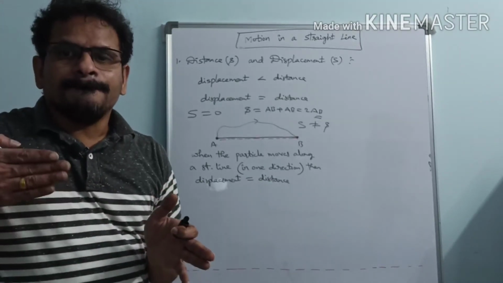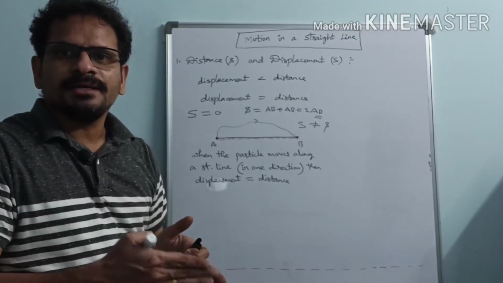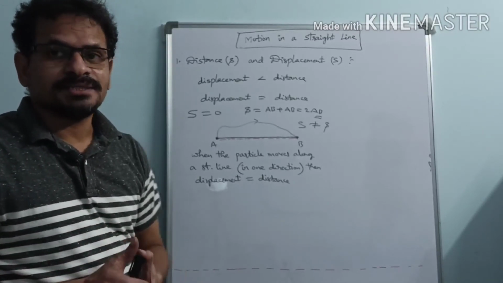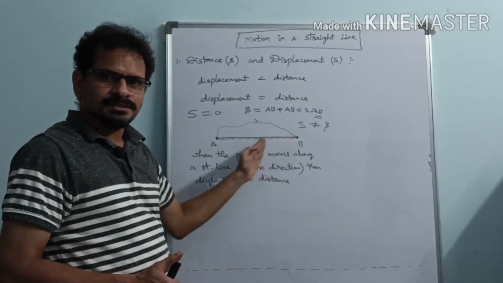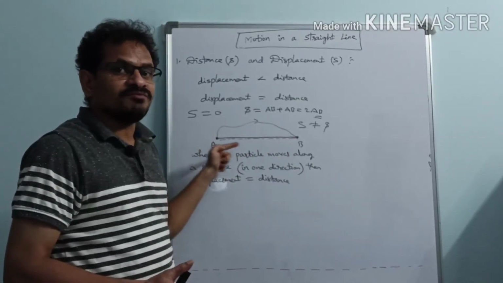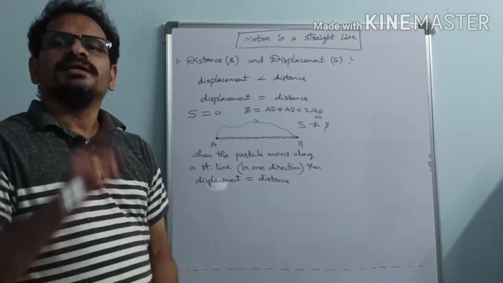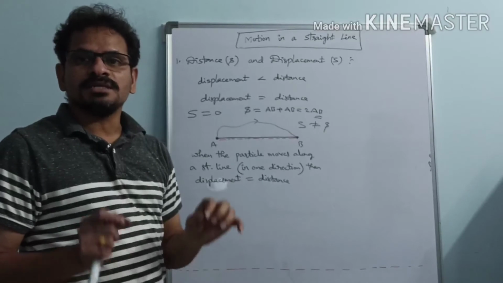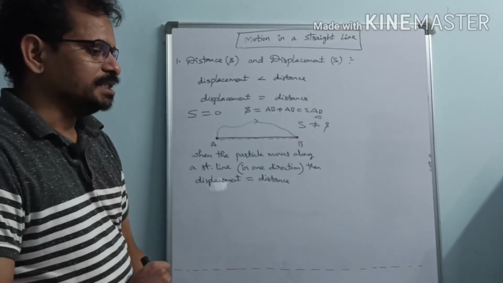Motion in a straight line in one direction. So direction should not change. The body should not move back like this. It should be moving from initial point to final point. It should be moving in one particular direction in a straight line. Then only displacement is equal to distance in magnitude. Right? Yes.